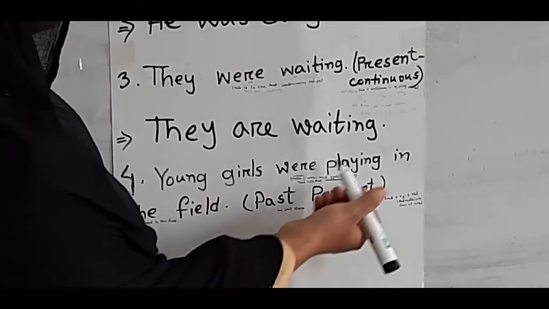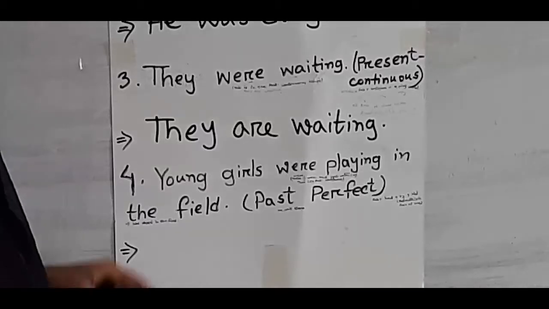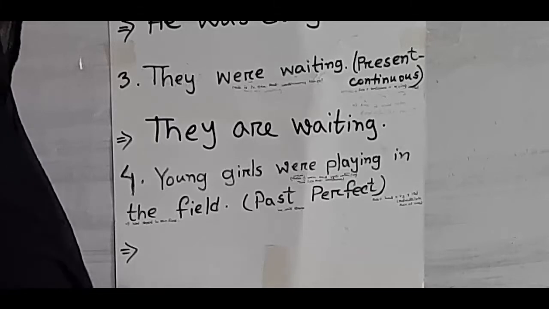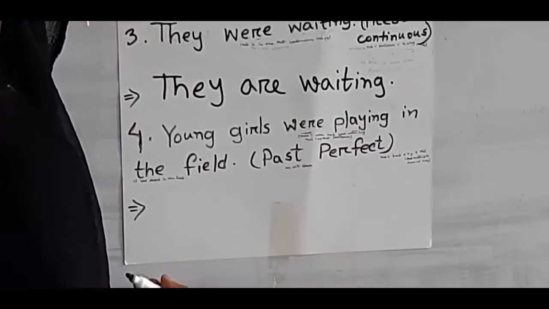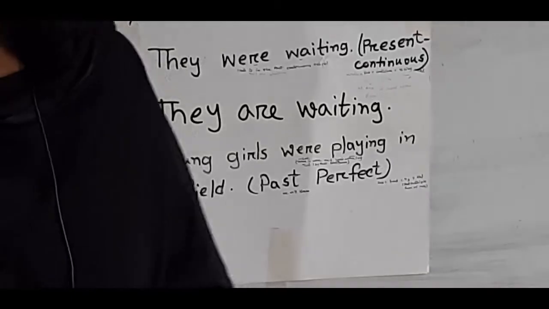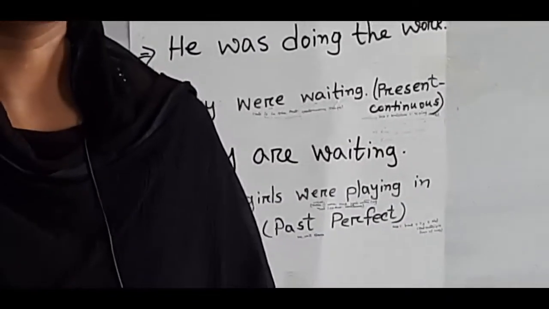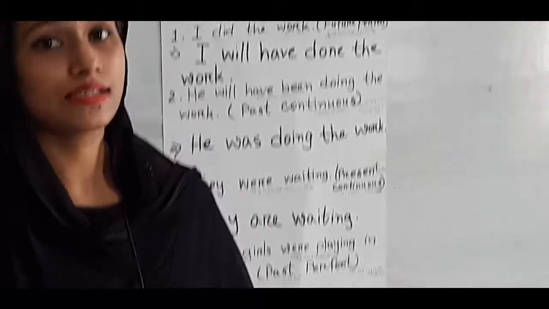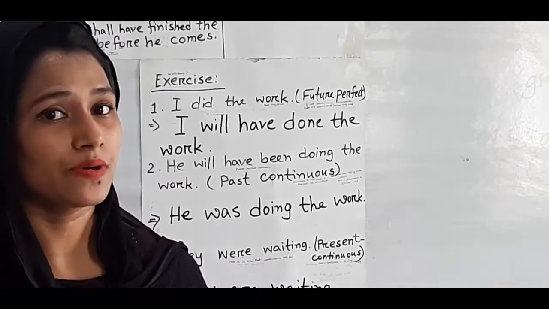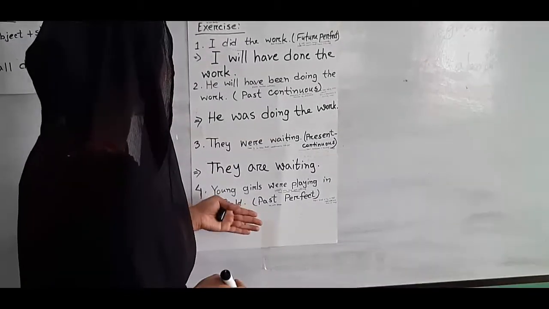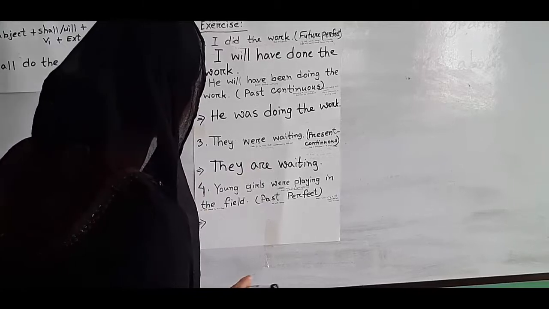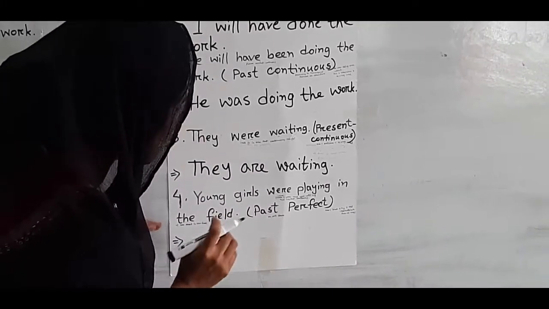Young girls are playing in the field. What I have written? I have written here young girls are playing in the field. Look dear students, this sentence we will transform into past perfect tense. Okay dear students. Dear students, we know the past perfect tense structure is subject plus had plus past participle form of verb plus object. Okay, now we will transform this sentence into past perfect tense. Okay, so which sentence we can write here?